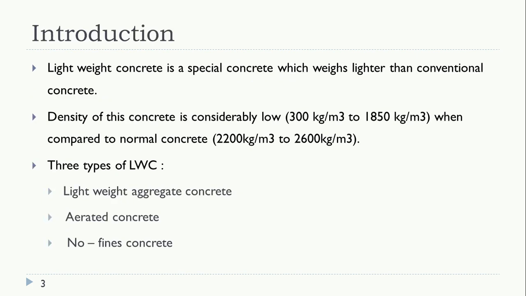First we'll start with the introduction. Lightweight concrete is a special concrete which weighs lighter than the conventional concrete. In conventional concrete, one of the disadvantages is the high self weight of the concrete.